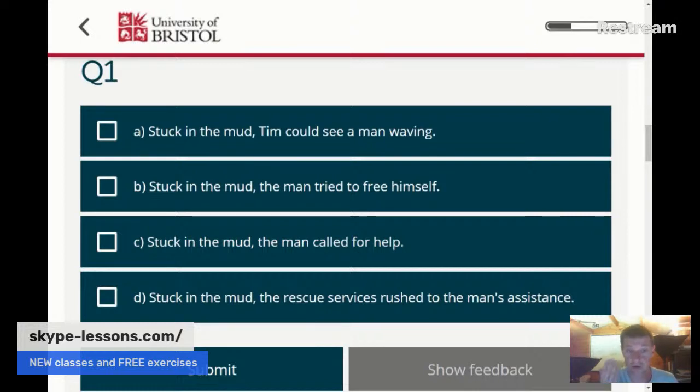And in B, we've got the correct answer because we've got the man tried. Yes, subject and verb. The man is the subject in the main clause. The man is the one who's stuck in the mud. So B is correct. Same for C. We got the man called, subject and verb.